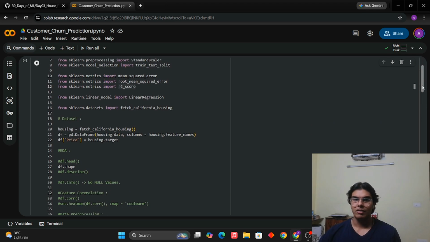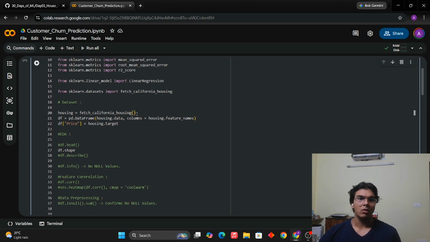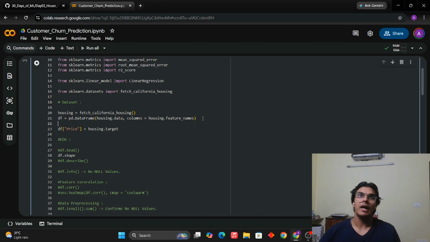Okay, then we declare the data set. This is how the data set is declared. DataFrame means that the data set has now been converted to table form, which we need because how else will we be targeting the data? And then, of course, like I said, we have a target variable, and then we have the independent variables, which help to predict. So the price here is the target variable. We just declare it as housing.target. So now the basic data stuff is done.